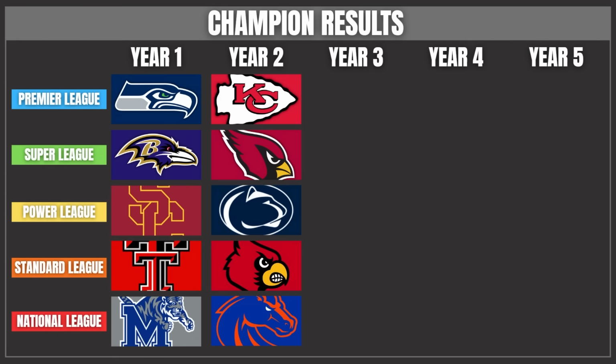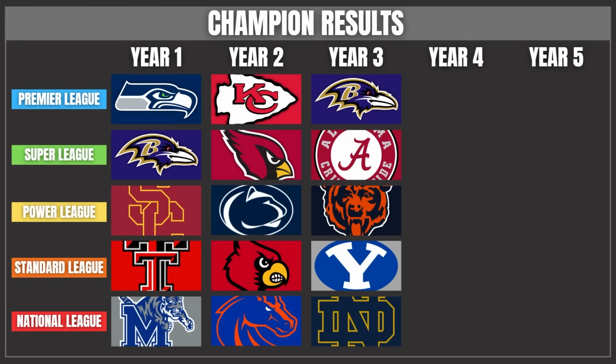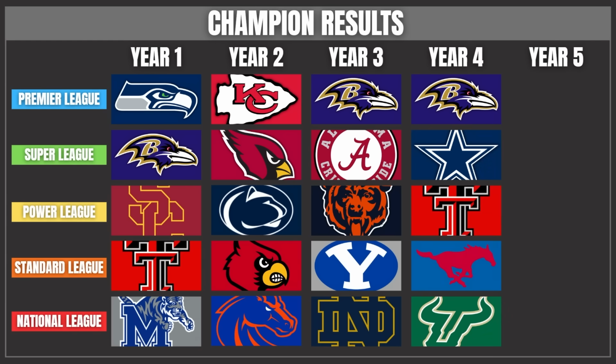But where it started getting weird was year number 3, as the Ravens won their first of 2 Premier League championships. Alabama won the Super League their first year in it, and the Chicago Bears won the Power League their first year in it, and then BYU in the Standard League, and then Notre Dame finally did something as they won the National League in year 3. Then in year 4, as we know, the Ravens went back-to-back.